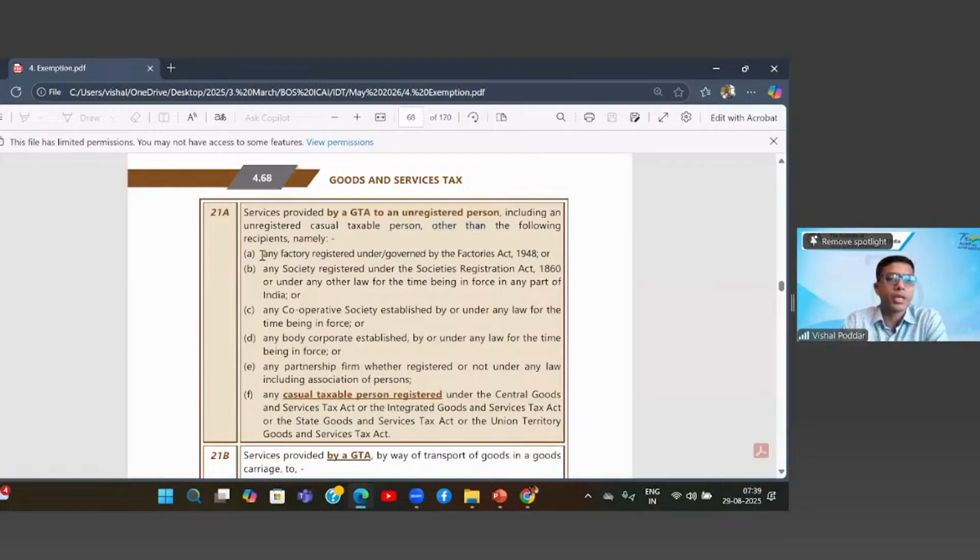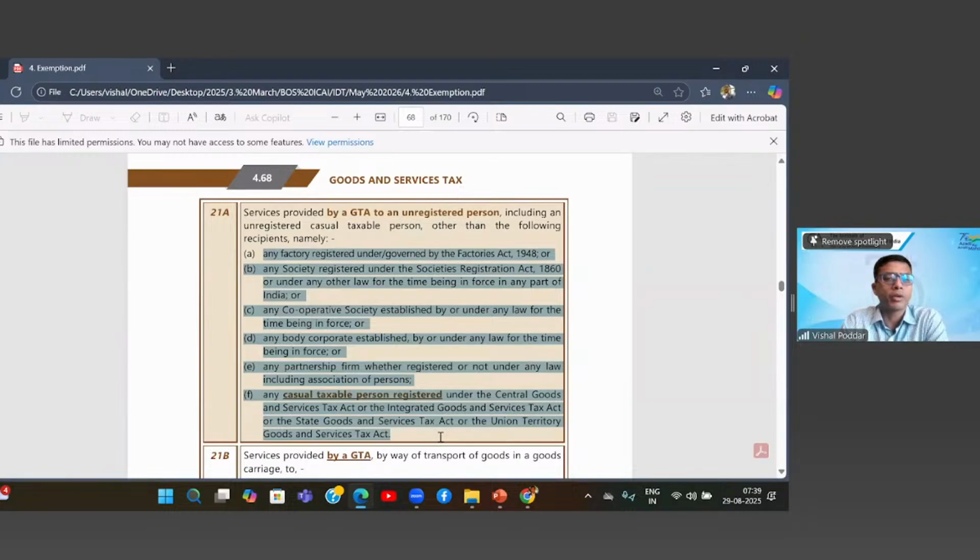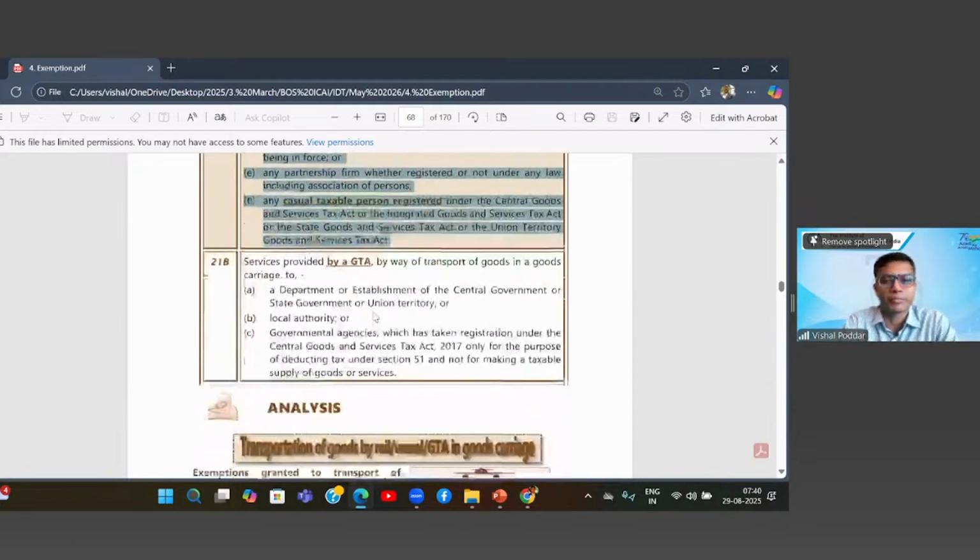So if it is any of these people, and these are the ones who are already registered under their respective acts, like a factory, a cooperative society, any body corporate, a partnership firm, whether or not registered, and a casual taxable person who has a specific registration under GST. So where GTA is providing services to any one of them, that will be taxable. Then you will ask, sir, then who is covered in the exemption? Where the GTA is providing services to individuals or HUFs who are unregistered under GST, only those services are exempt.